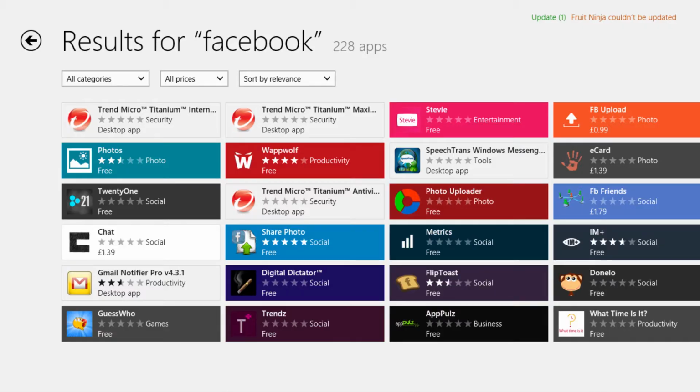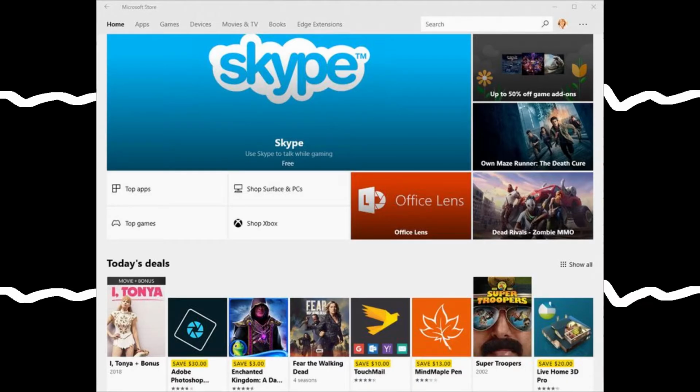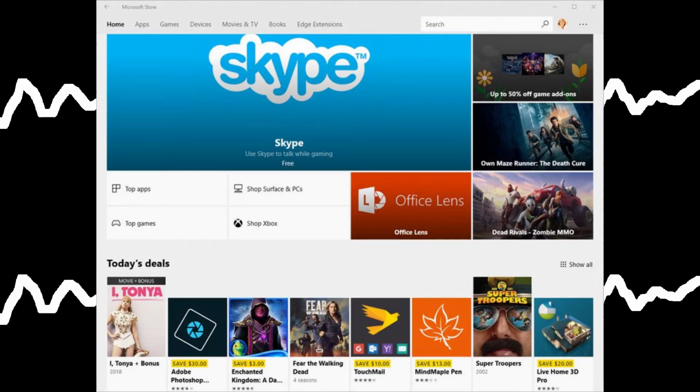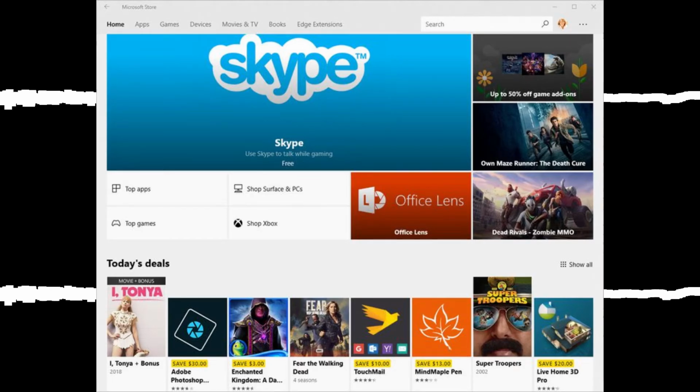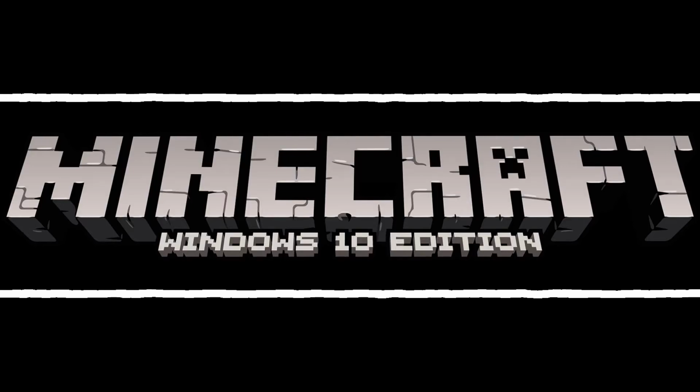Microsoft also added the Microsoft Store, also known as the Windows Store, to Windows 8 in 2012. However, the Windows Store has, let's just say, varying quality of apps. Plus, just like with the Apple Mac Store, the Windows Store doesn't have many essential desktop apps that people need. And again, back when I ran Windows, I never used the Windows Store, and my brother and stepdad both also don't use the Windows Store except for Minecraft Windows 10 Edition.